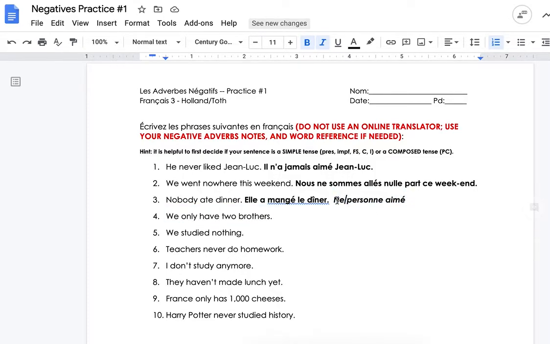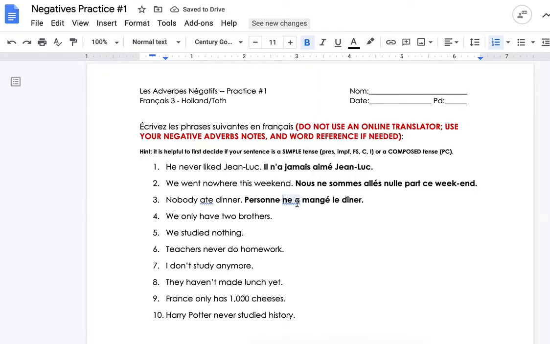Because A, if you start your subject as personne, it starts with personne, not with ne. B, this is not passé composé. This is part of passé composé, but you're missing the verb, which is a. So get rid of that. Oops. So to say no one, you just are going to say personne ne.